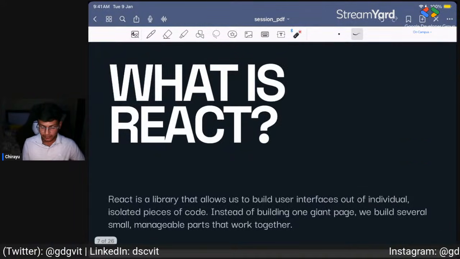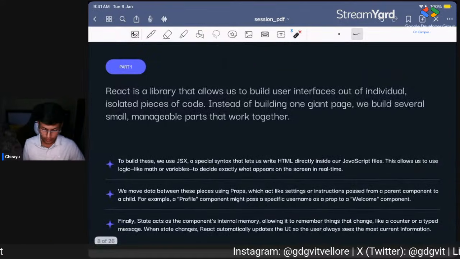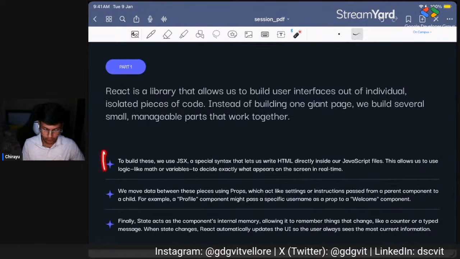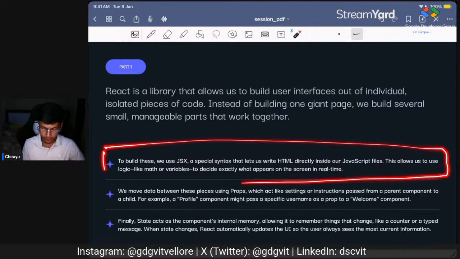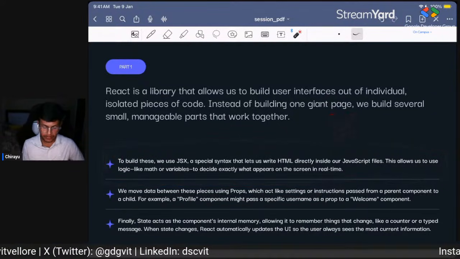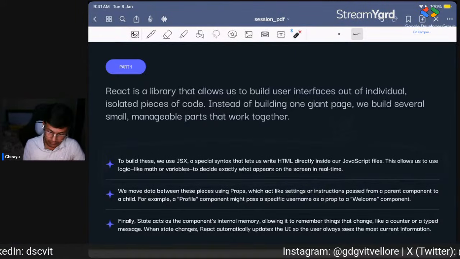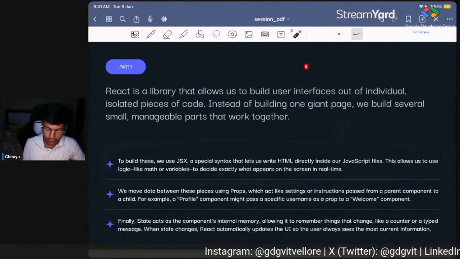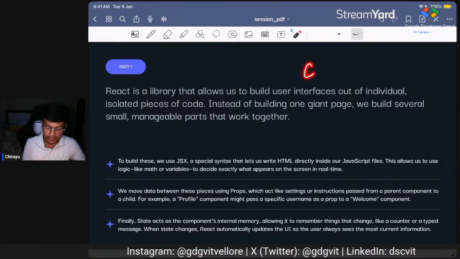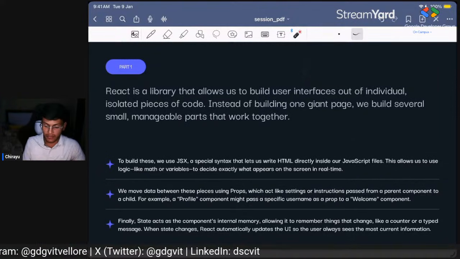Okay, so we have already talked about what React is and how it works. Now we'll use some files which have the extension JSX, which is JavaScript XML. So what is JSX? You guys know that the file extension for C is .c, and for C++ is .cpp, right?